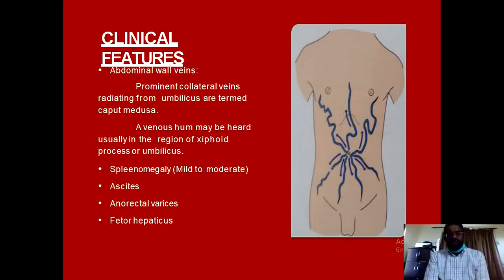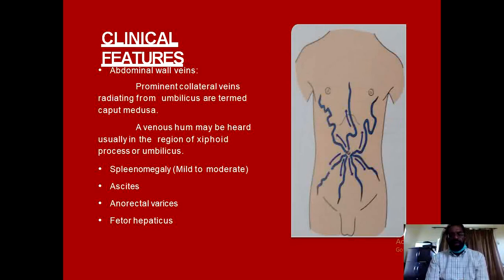Another important feature is dilated veins over the abdomen, and they basically result from reversed blood flow in the umbilical veins when they anastomose with the superficial abdominal veins.